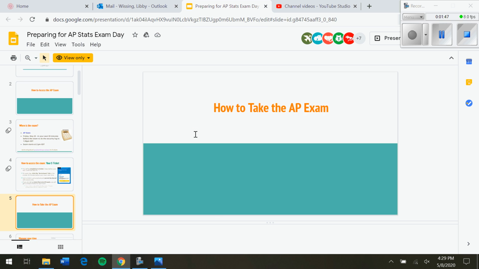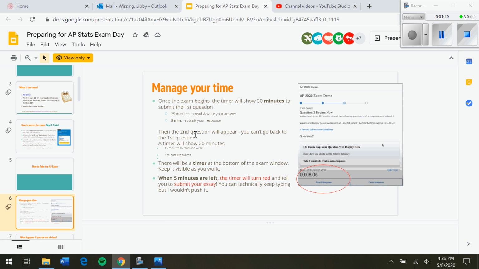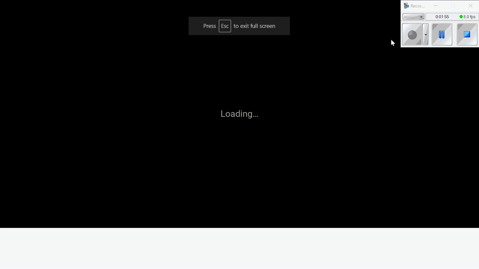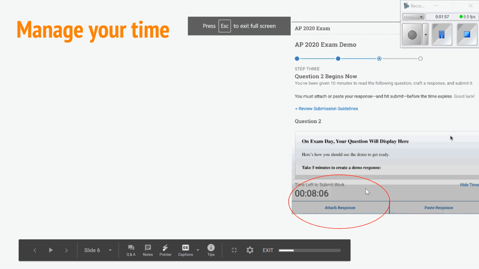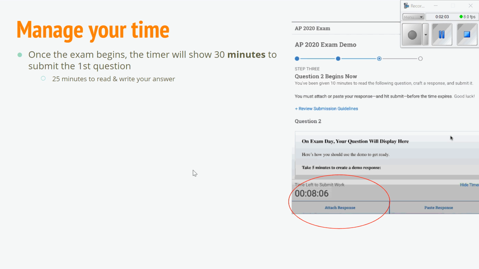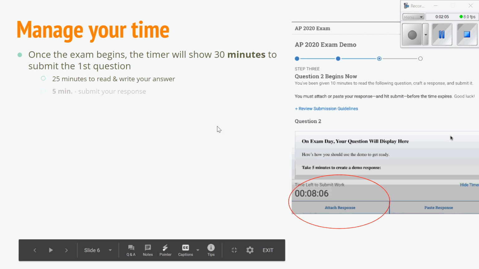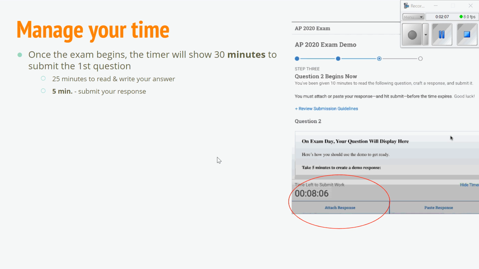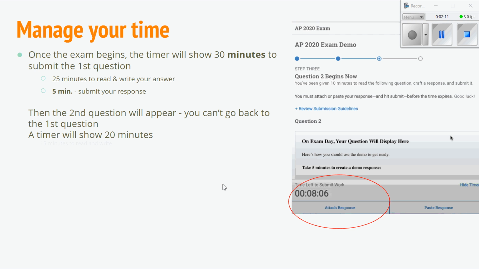Let's see, what else? How to take the exam. Once the exam begins, the timer will show 30 minutes to submit the first question. You get 25 minutes to read and write your answer and 5 minutes to submit. Then your second question will appear, but you cannot go back to the first. It will be 20 minutes, again, 15 minutes to read and write and 5 minutes to submit.